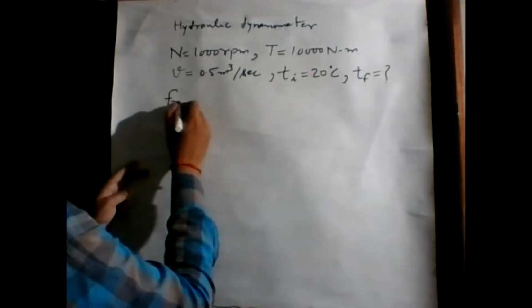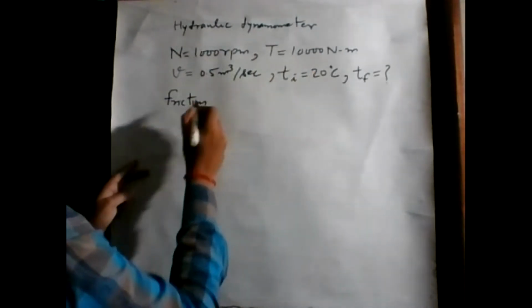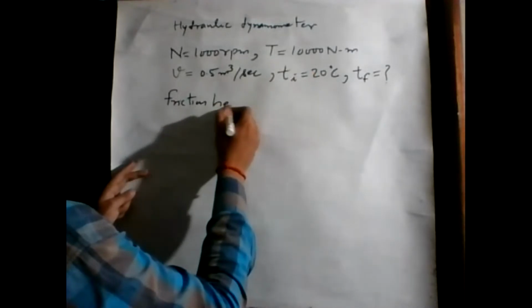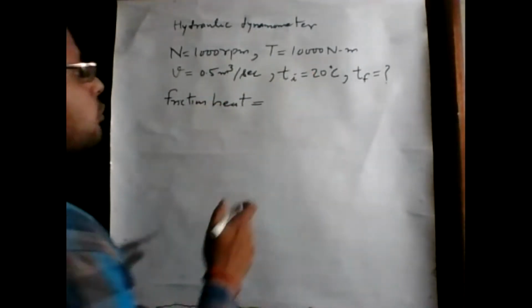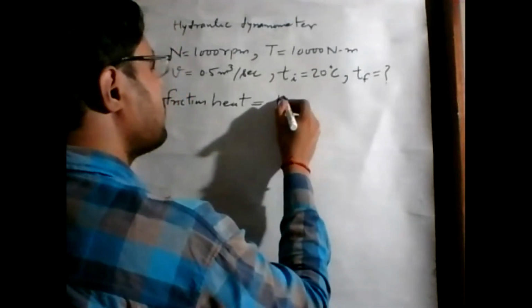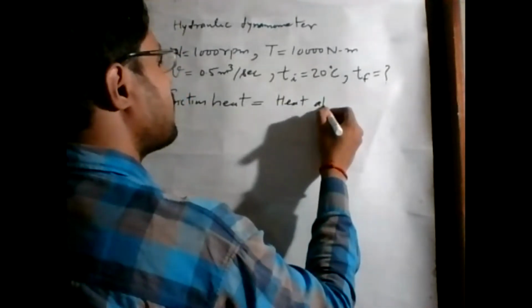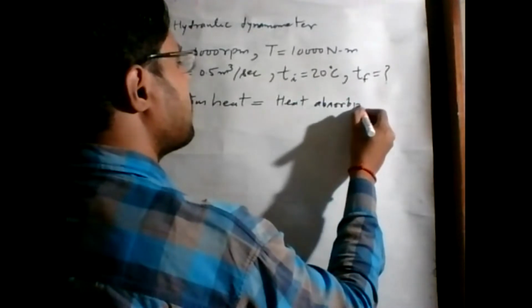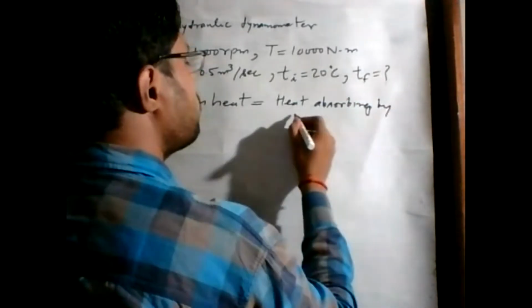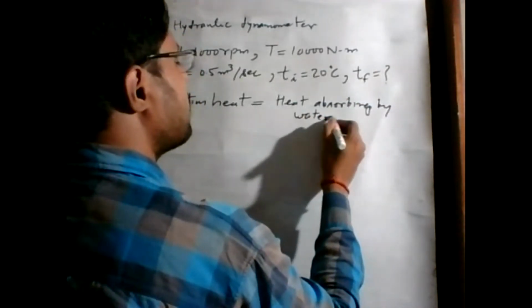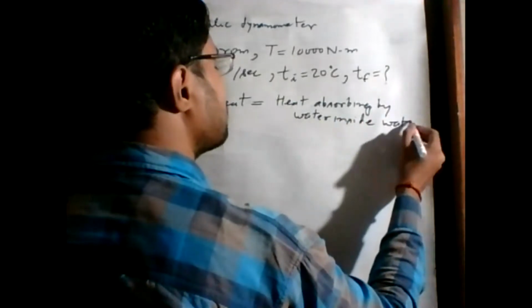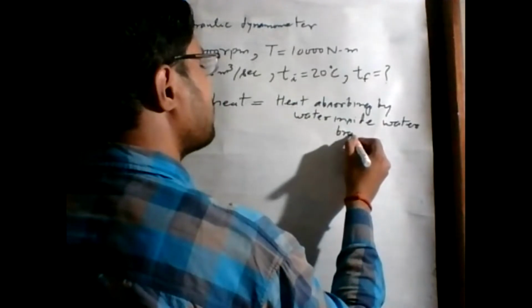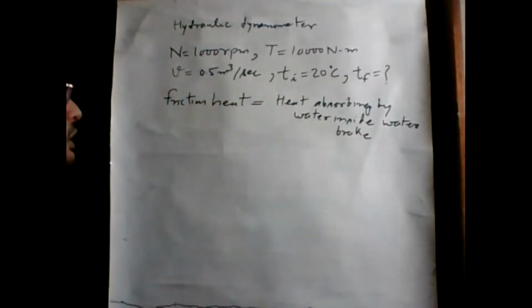So here, friction heat is equal to the heat absorbed by water inside the water brake. So what is this friction heat?